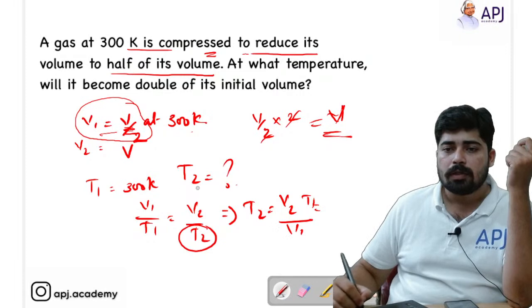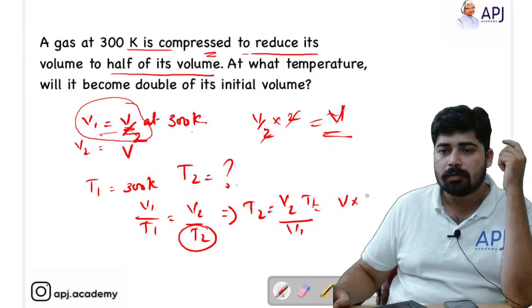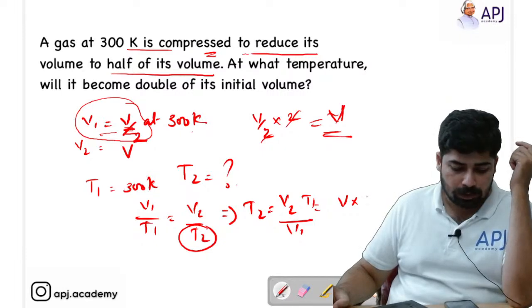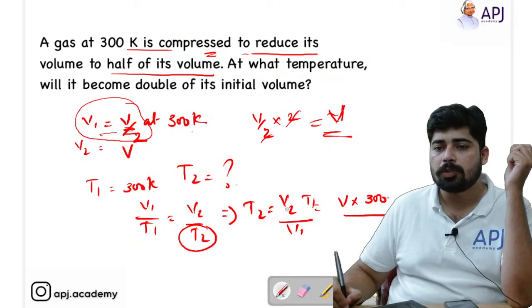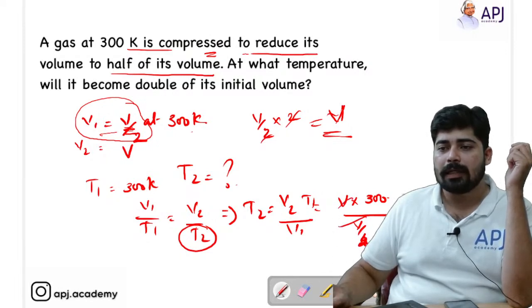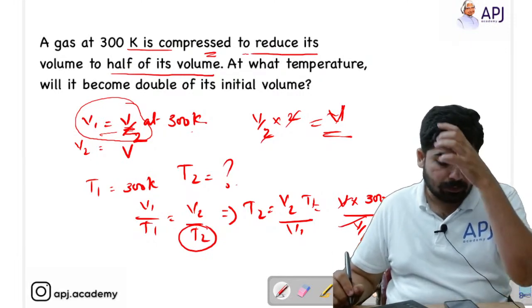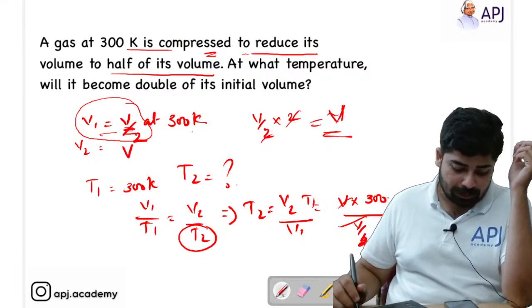What is V2? V2 is equal to V, and T1 is equal to 300, divided by V1. V1 is equal to V by 2. So this V and V get cancelled and this 2 goes over there. So it will be 600. So 600 Kelvin will be the answer. Hope this is clear, students. Please let me know if it is clear for you.